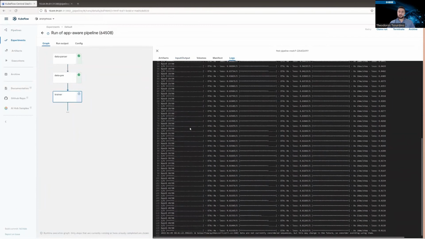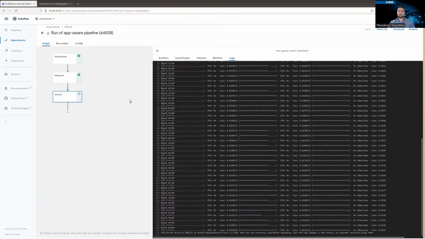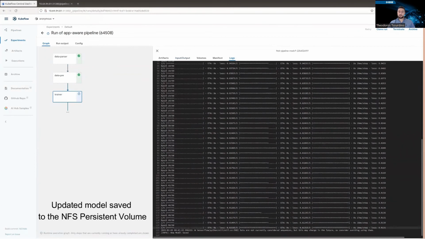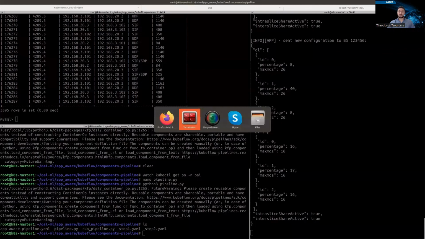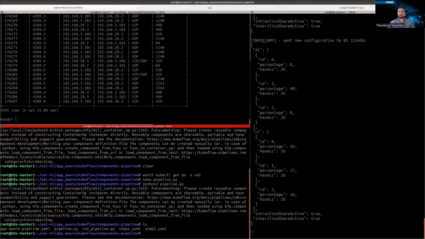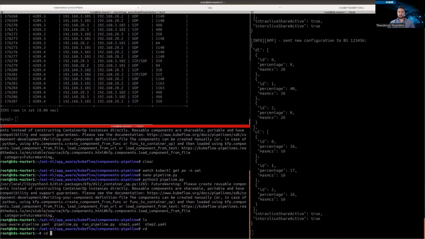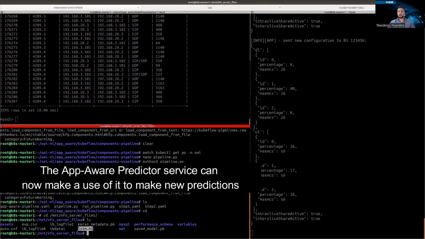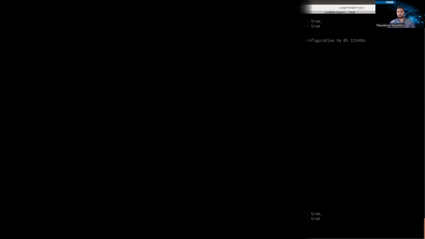So when the training finishes, the updated model is stored as an HDF5 file in the network file system persistent volume, and then can be used by the application-aware predictor service as it mounts the same volume as the training component. The pipeline can be triggered by the predictor service periodically with a timer, or each time the predicted data is less accurate than a predefined threshold.